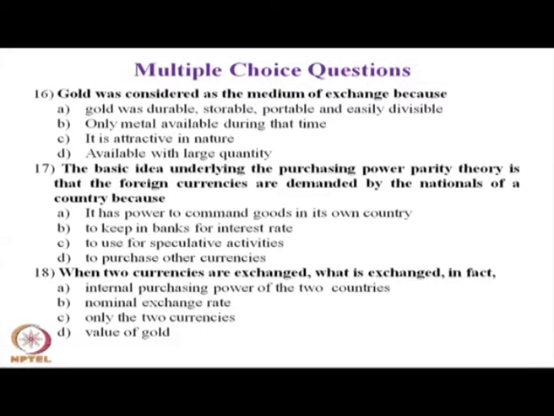Foreign currencies are demanded by the nationals of a country because foreign currency has the power to command goods and services in its own country. Question number 17, the answer is A.